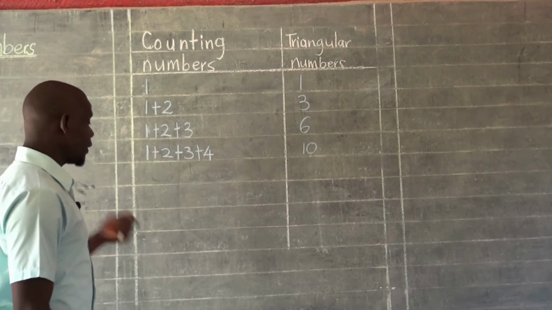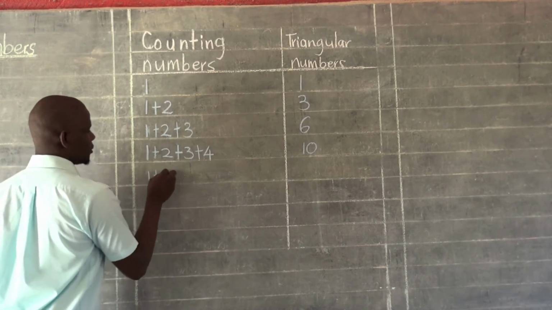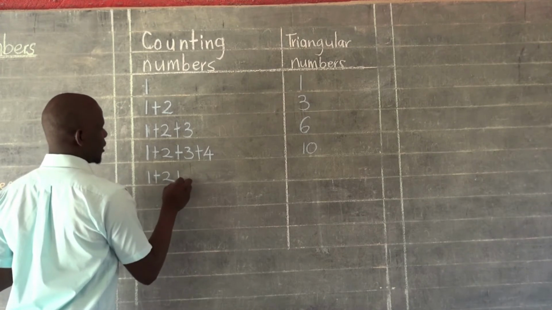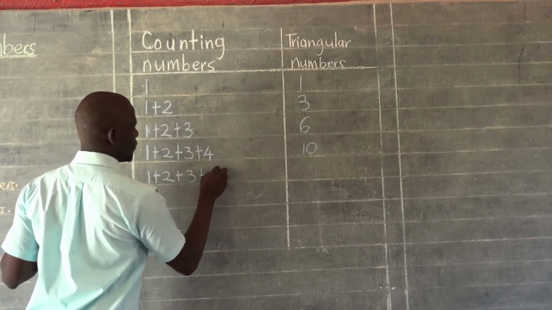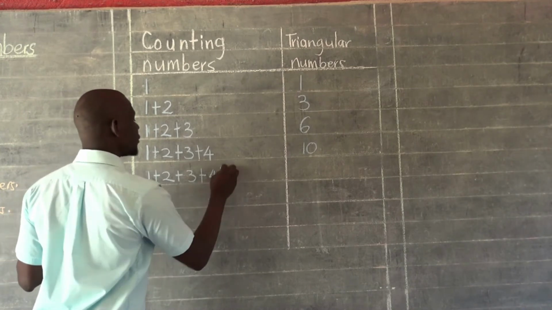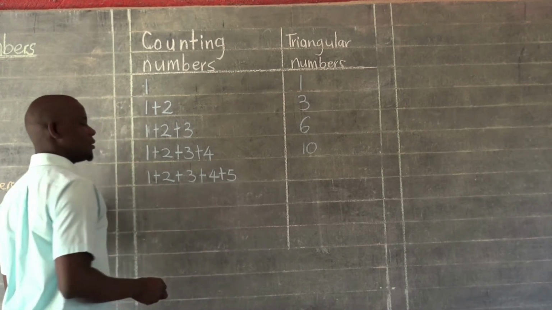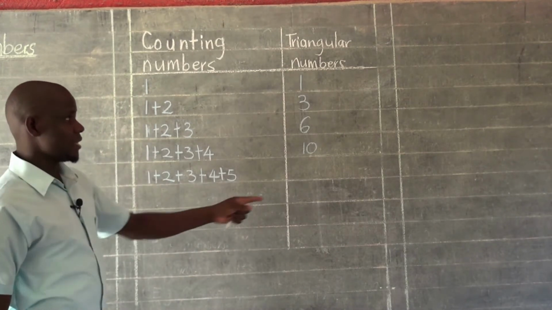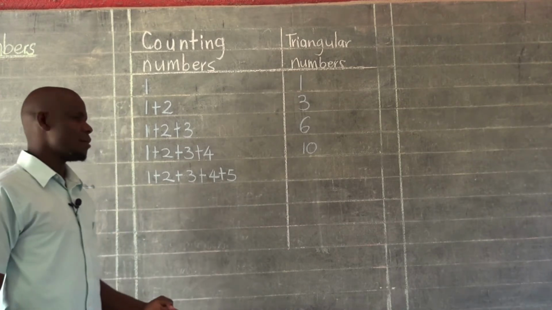So we are continuing. We shall have 1 plus 2 plus 3 plus 4. And then we have to remember to add the next counting number, which is 5. And that will give us another triangular number that we are going to write here. So let's find that triangular number.